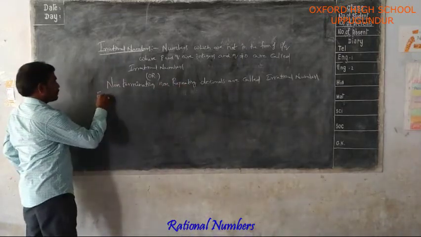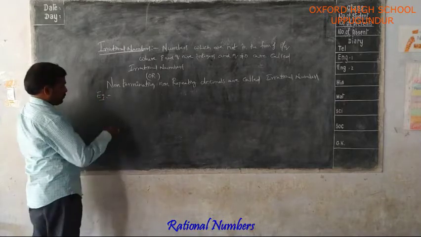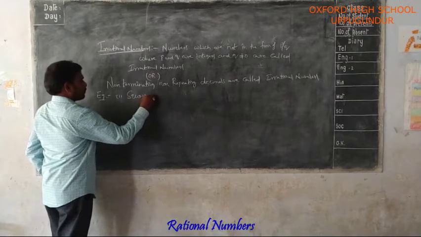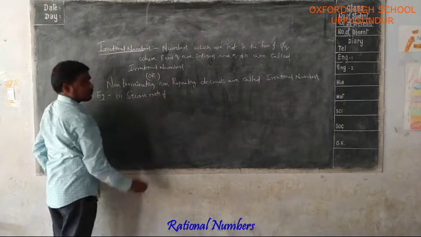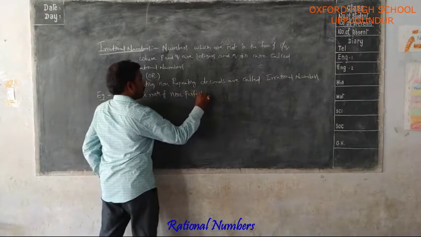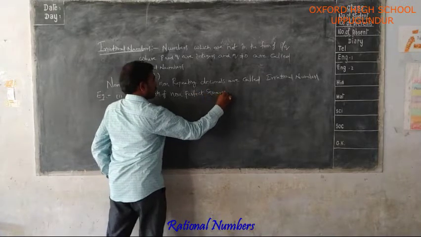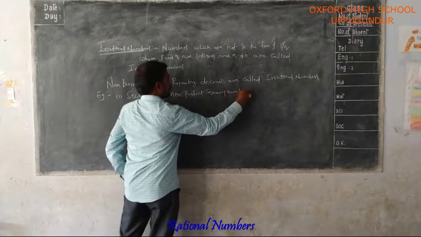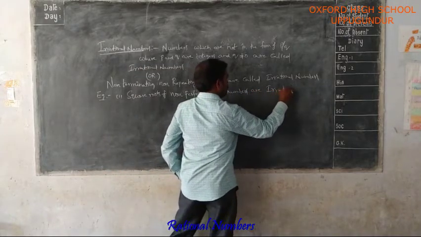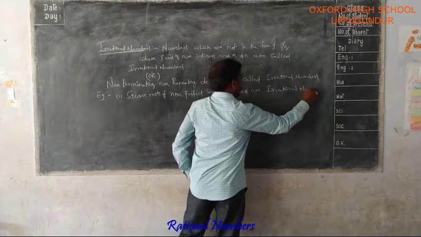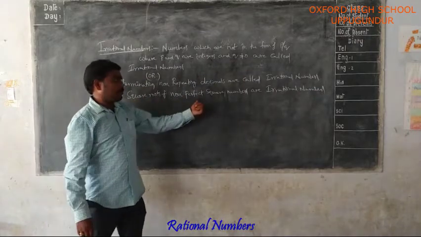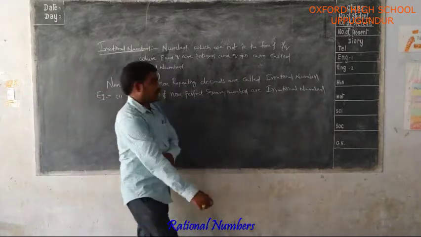For example, square roots of non-perfect square numbers are irrational numbers.